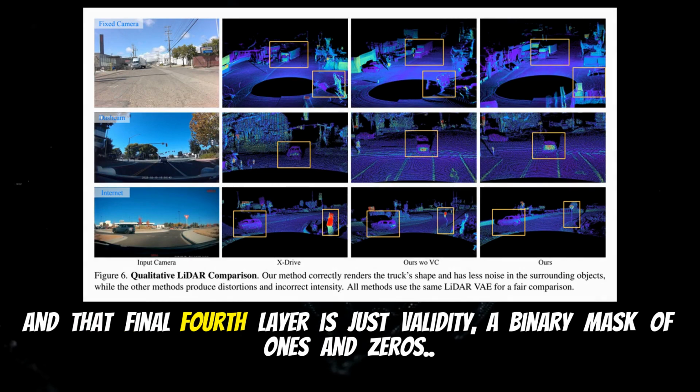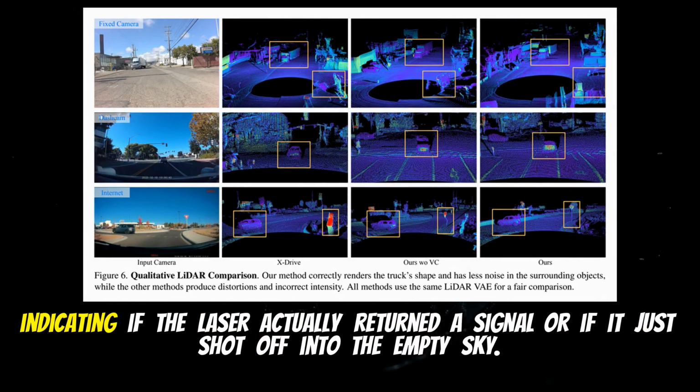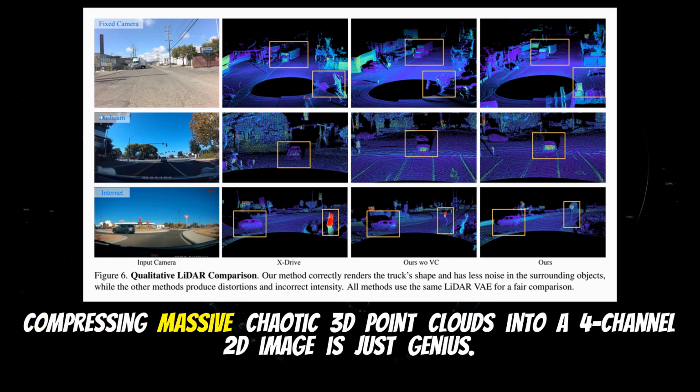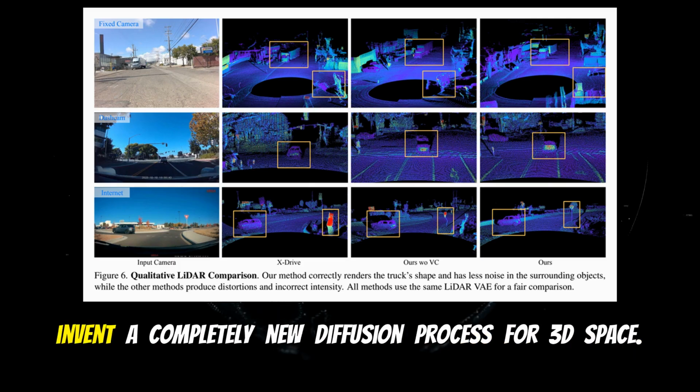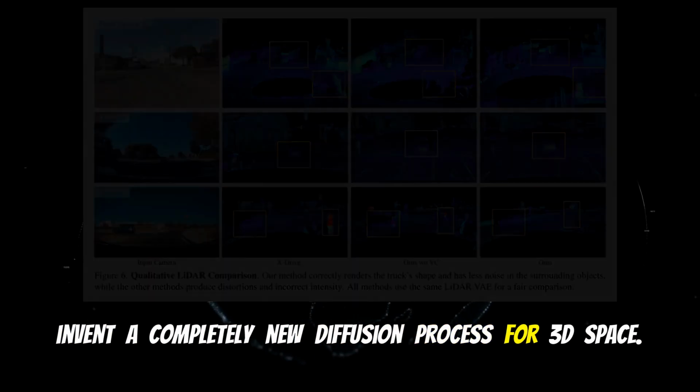Exactly. And that final 4th layer is just validity, a binary mask of ones and zeros, indicating if the laser actually returned a signal or if it just shot off into the empty sky. Compressing massive, chaotic 3D point clouds into a 4-channel 2D image is just genius. It allows them to leverage the existing, highly optimized power of standard 2D image diffusion models instead of trying to invent a completely new diffusion process for 3D space.